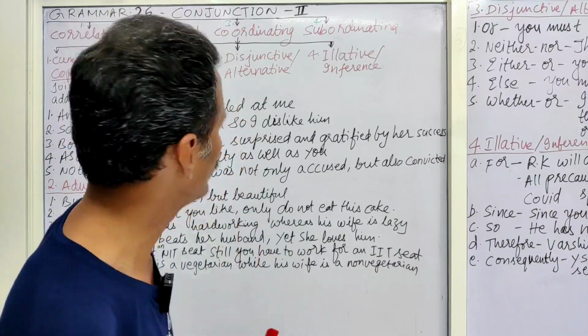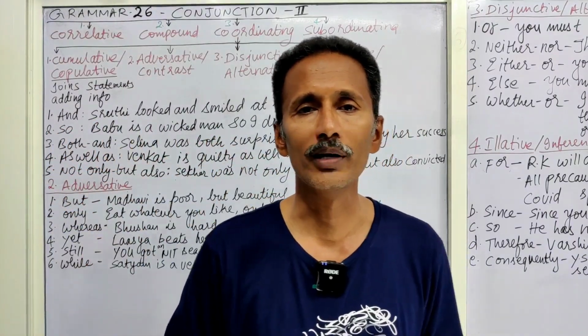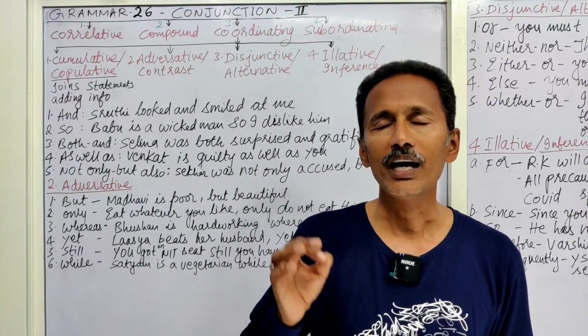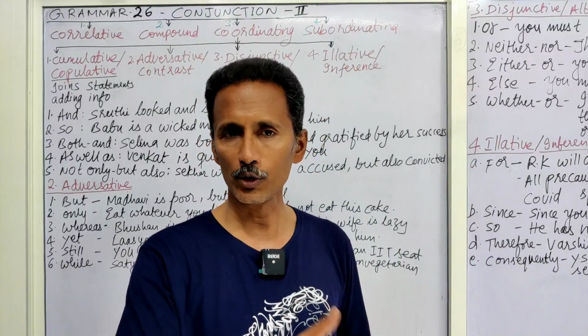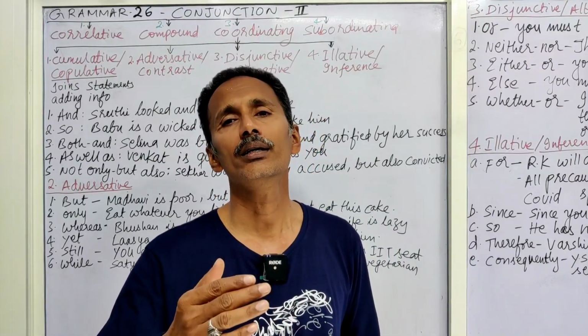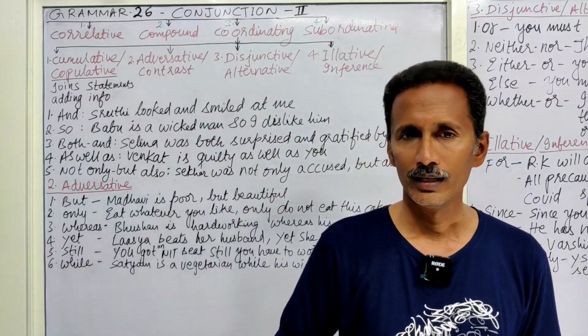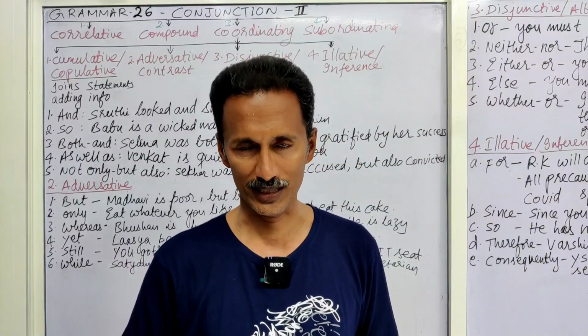Okay, now we shall deal with the first one, cumulative. What is meant by cumulative conjunction? When we say I received a cumulative increment, that means 100 rupees is my increment, and to that 100 rupees another 50 rupees has been added. Then we say I got a cumulative increment.